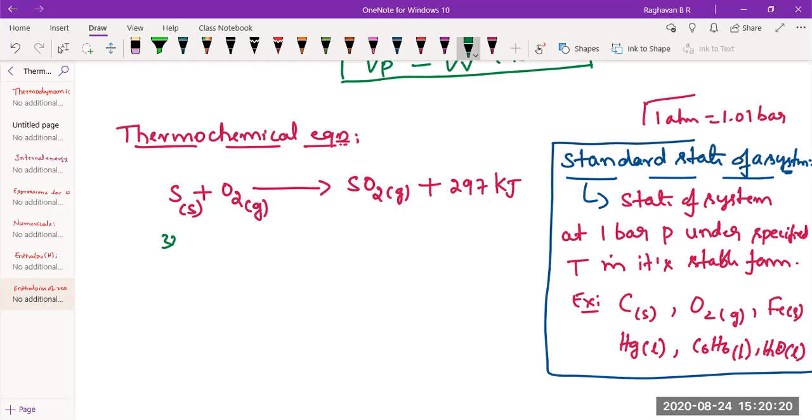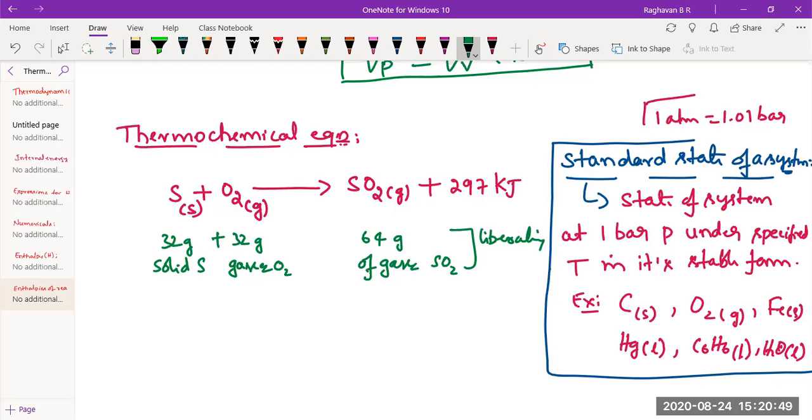32 grams of solid sulfur combines with 32 grams of gaseous oxygen to form 64 grams of gaseous sulfur dioxide, liberating 297 kilojoules of heat. That's the meaning of that. Now this is a complete thermochemical equation.